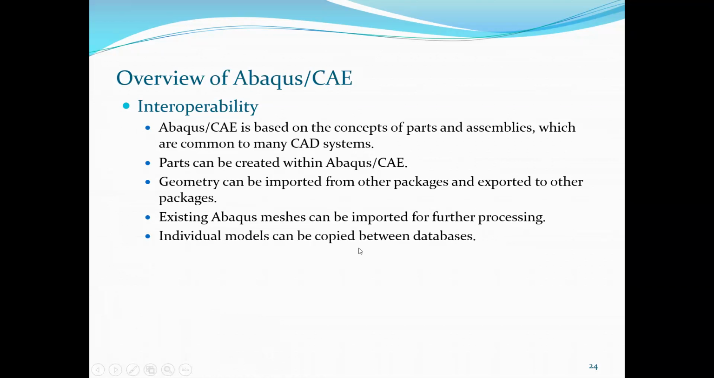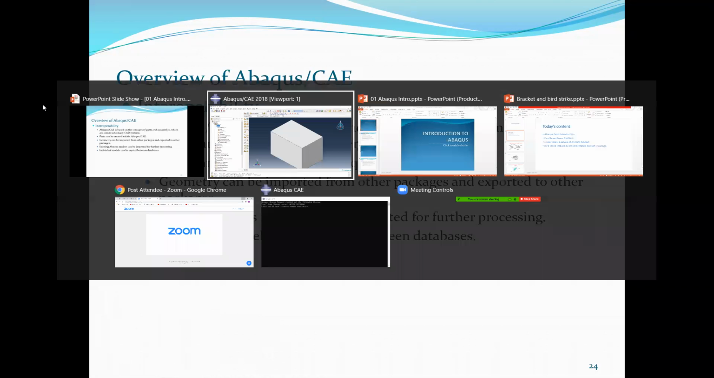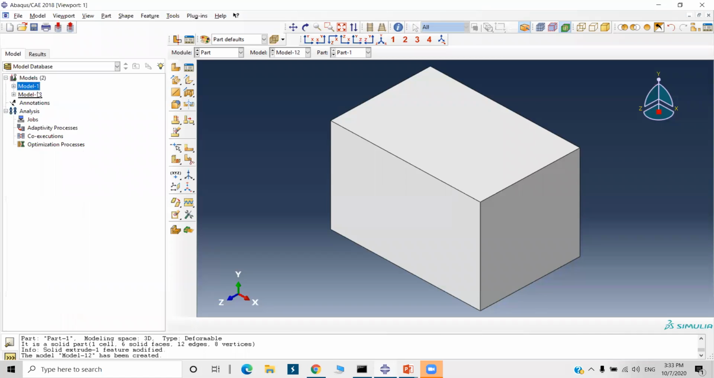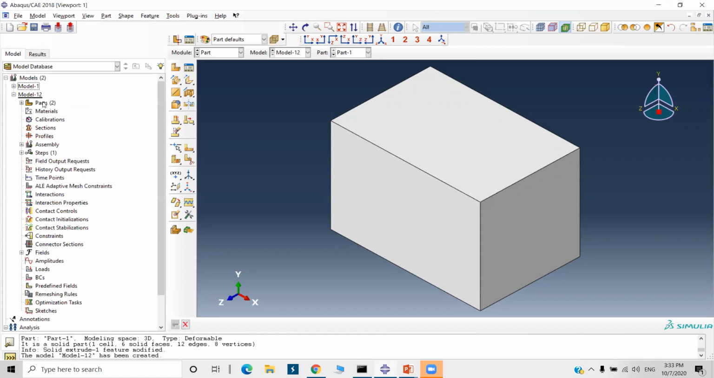Individual models can be copied between the databases. Okay, so here I will just show you. Now I have created this part 1, so I can directly copy it here as part 2. So we can copy these parts. This is the total model 1, and this model 1 contains parts assembled in all modules. So we can even copy this model also. Model 1 copy, or we can name it model 2. Sorry, by mistake I gave it 1 2. Model 2 also contains these parts, materials, and sections. Okay, I'll just delete it right now.